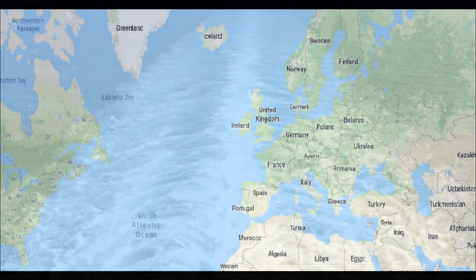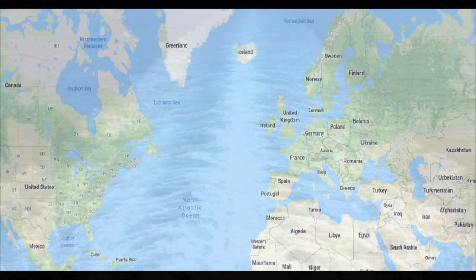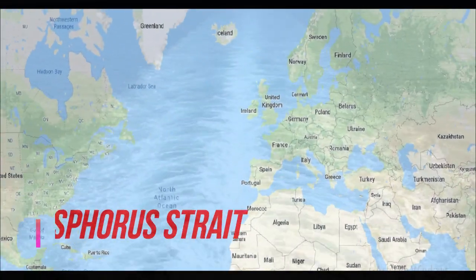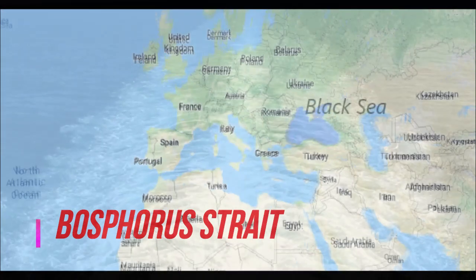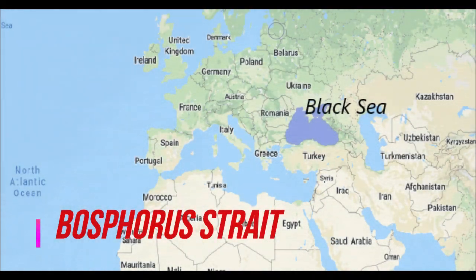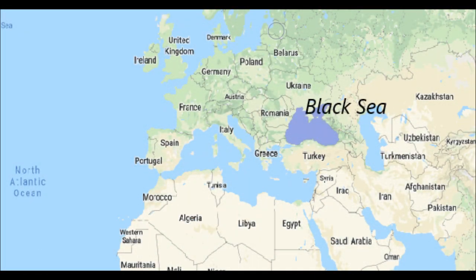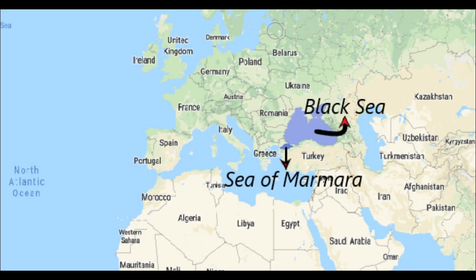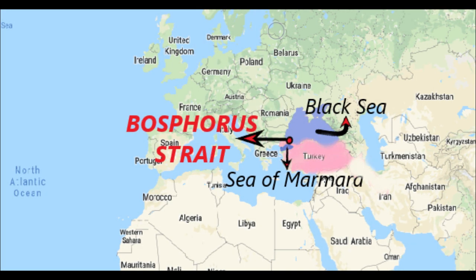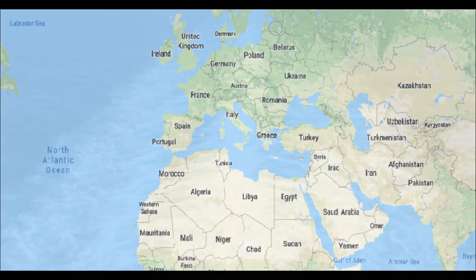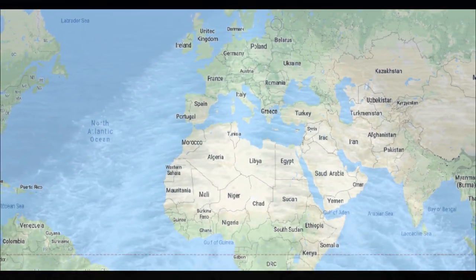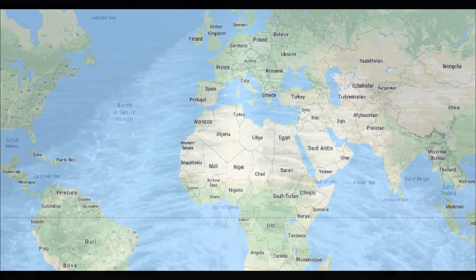Now coming to the next strait, which is a very important strait, named Bosphorus Strait. So this strait connects the Black Sea to the Sea of Marmara, and it finally connects to the Mediterranean Sea through the Aegean Sea. It divides Turkey into two parts near Istanbul. It is the narrowest strait of the world, and it partially separates Europe from Asia.